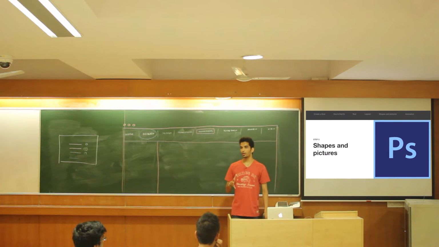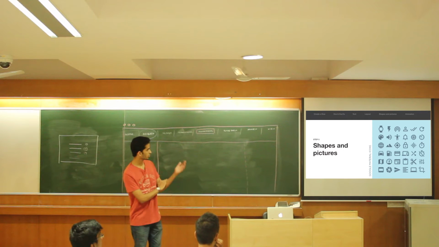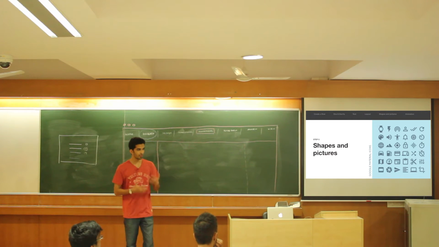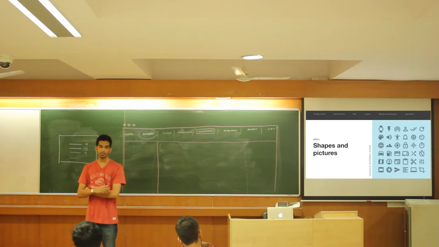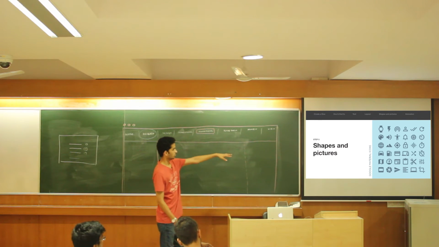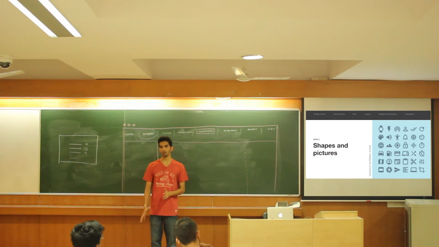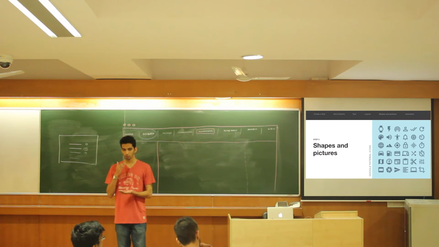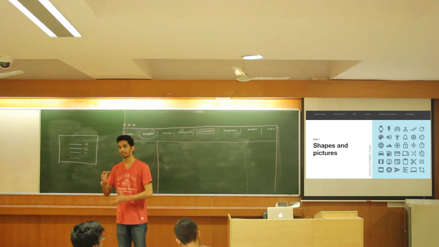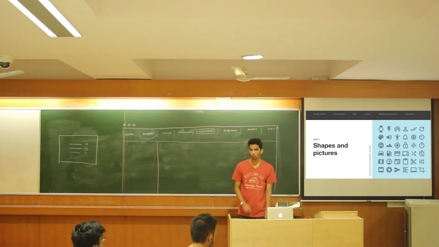Using pictures also adds to one more thing, which is using icons, right? You can actually use icons in your decks. It's very, very simple, but I have not seen many people do it. I don't know why. So these are icons from Google. These are Google Material icons. You can download them for free. And it's a very, very exhaustive list. I've used them throughout this PPT and it looks very good. So you should also use icons to demonstrate your point when you have nothing else to back it up or illustrate it, right? So that's about shapes and pictures.